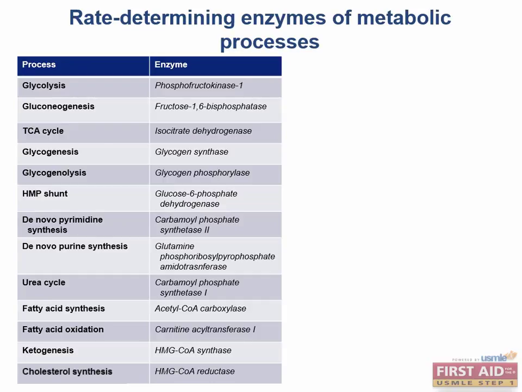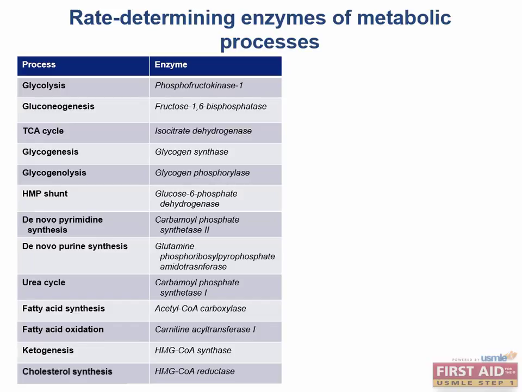Okay, one thing we gotta know is the rate-limiting enzymes. These are the most commonly tested enzymes, since they determine the rate at which reactions can occur. But please, don't just memorize these ones though, because it's quite common to find questions about enzymes immediately upstream or downstream of these most commonly tested ones. The rate-determining enzymes are also the ones most commonly targeted by drugs, because slowing them down or speeding them up will have an effect on the processes they're involved in, which might not be the case for other enzymes in the pathway.